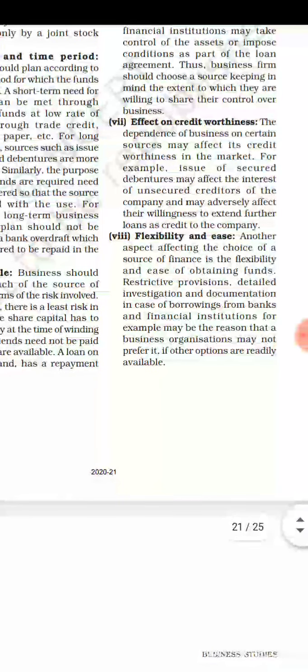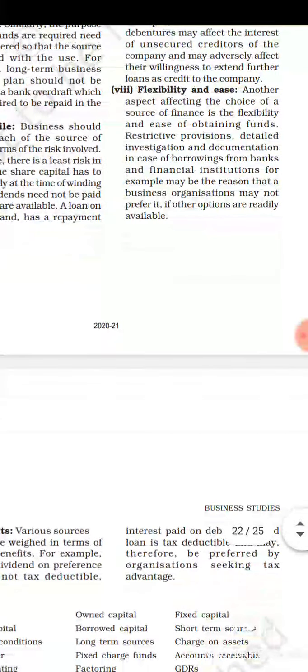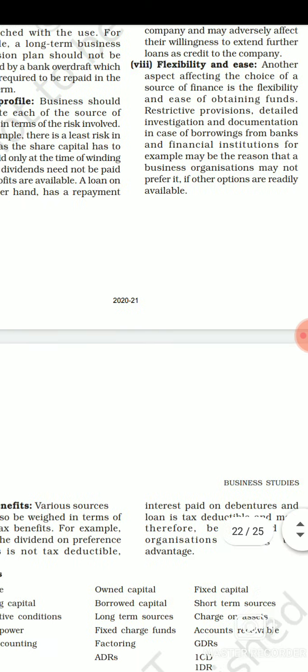Next is flexibility and ease. Flexibility or ease basically says that we have lots of choices for the sources of funds raising, right from banks to financial institutions and other instruments also. Now we have to go with that source which is more flexible, where from time to time you can increase or decrease your loan and funds amount. We should be able to change the period and date also according to our demand, and where we can easily raise the fund. So that is also a very important factor at the time of raising funds.